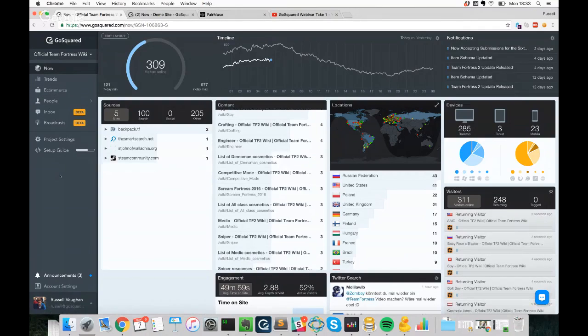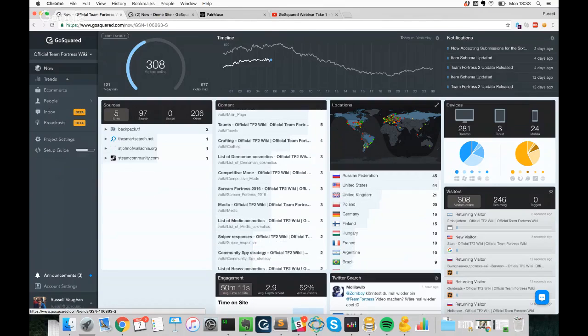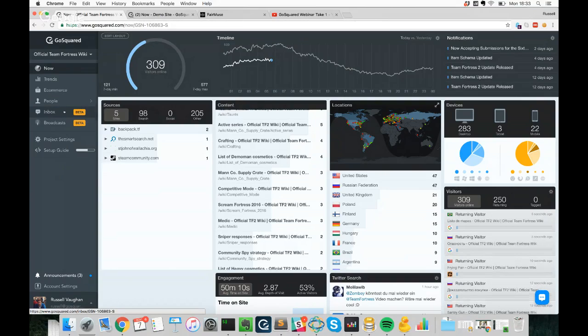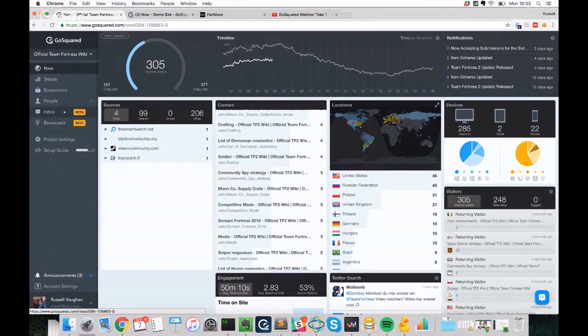When you log into GoSquared, you'll see our dashboards on the left-hand side. We have our Now dashboard, which shows you the data of your visitors in real time. Trends, which extends that data over longer periods of time to help you make data-informed decisions. People, this is where I'll spend the majority of the webinar. It's here that we can drill down to the individual user-level data of your visitors. And this is what allows you to segment your users. And from there, we can start to trigger automation. And finally, inbox. Here we can engage with these users on a one-to-one basis and hopefully get valuable qualitative data.